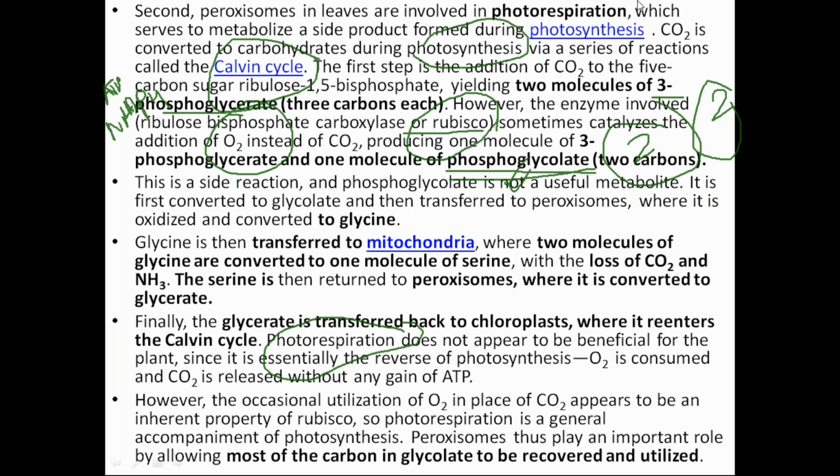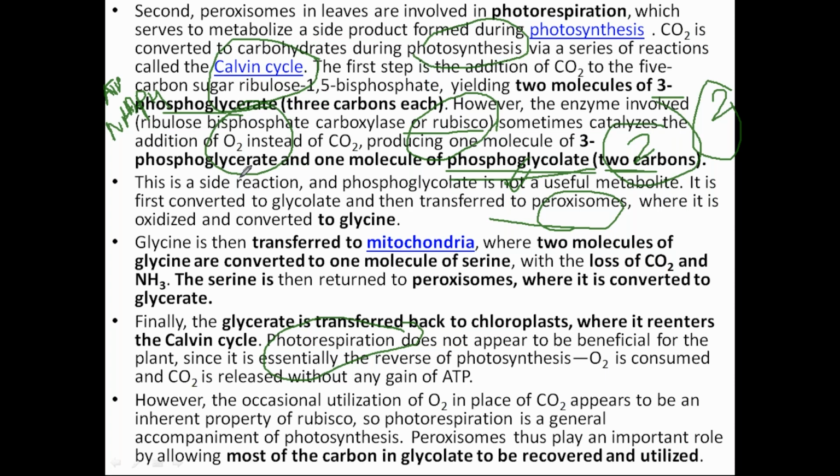So if this kind of condition is arising, who comes to the savior? The savior is your peroxisome. Now, two things you have to remember here. First, what is the byproduct? Phosphoglycolate. How many carbons are present in this phosphoglycolate? It is 2 carbons, because phosphoglycerate is actually a 3 carbon product.